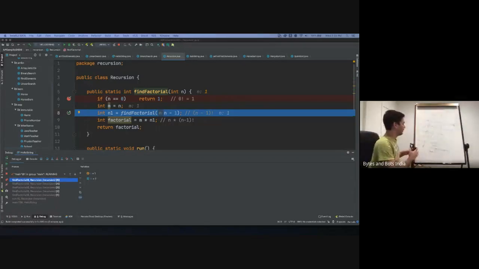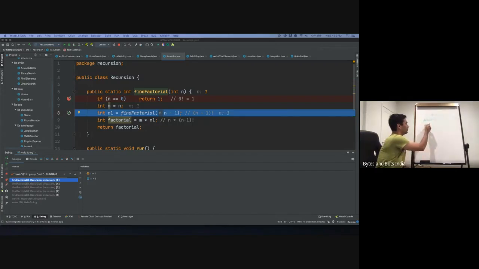Let me see if I can put it in a visual form. So let's say our method is factorial, and we pass 5, which is a big number, so I'll just start with a lower number. We'll say find factorial 3.